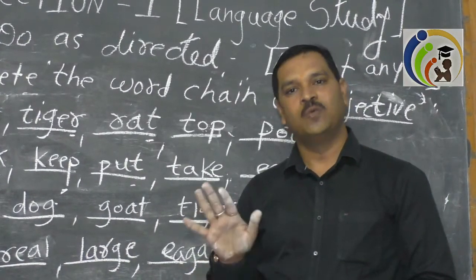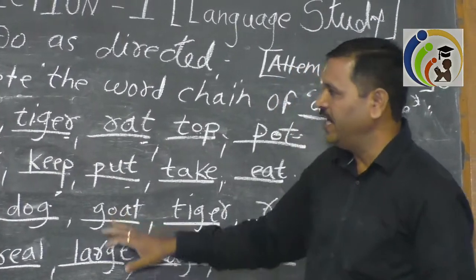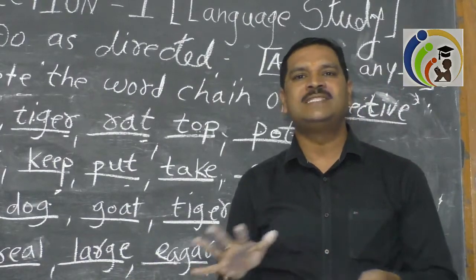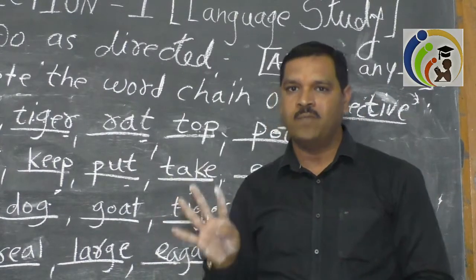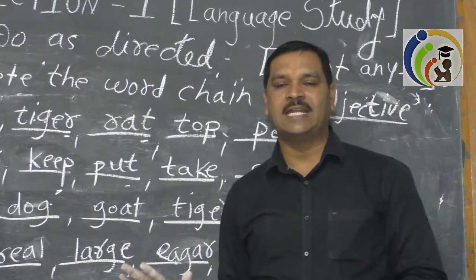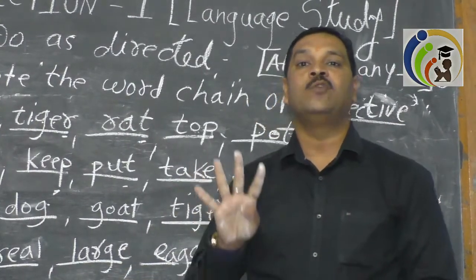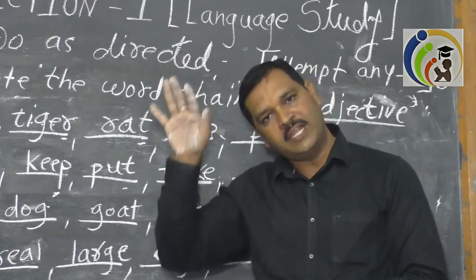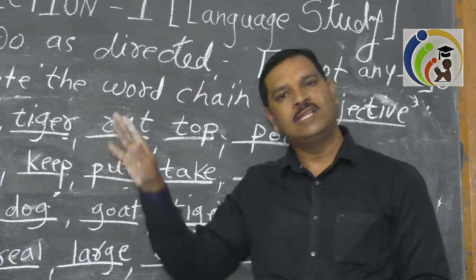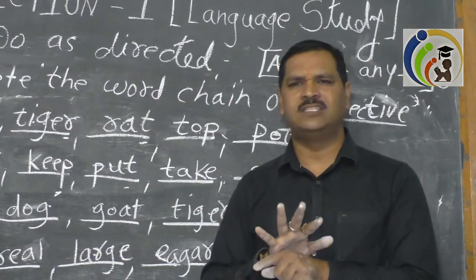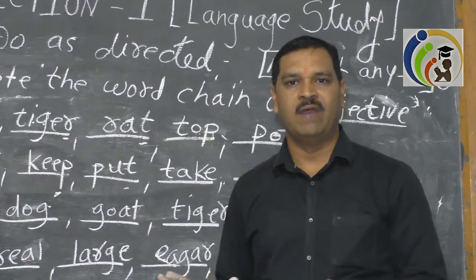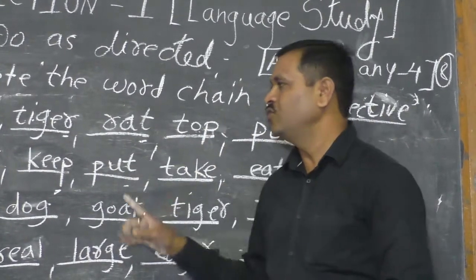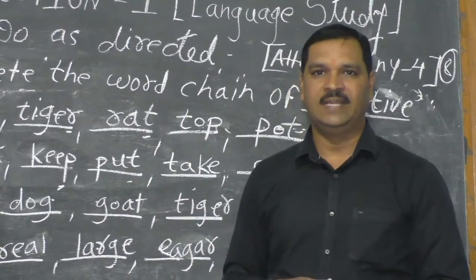Is that clear? So my dear children, here we end up with these 6 activities. Now you are familiar with all these 6 activities. From these 6 activities, are you going to attempt only 4? No. We are going to attempt all 6. All the 6 activities are very easy ones. So attempt all, you will get the marks of 4. So all the students will get 8 out of 8. Is that clear? Okay.